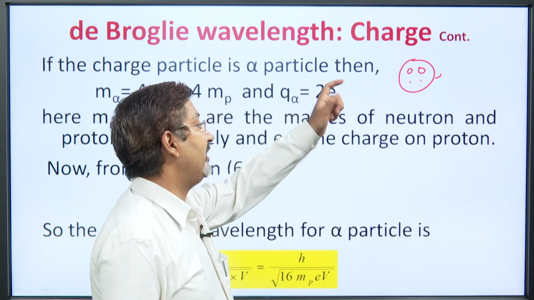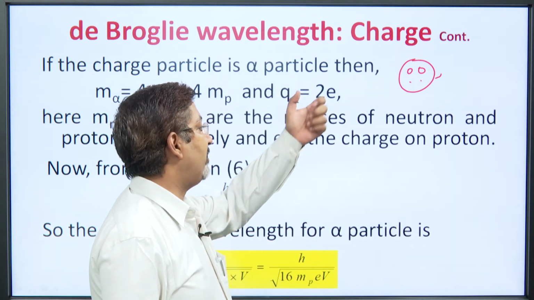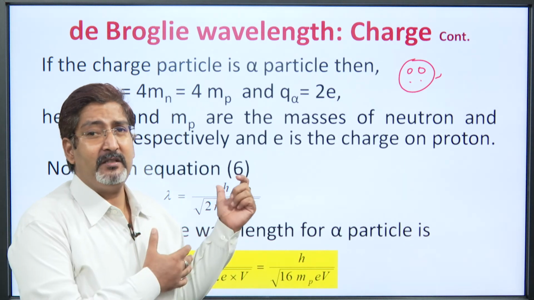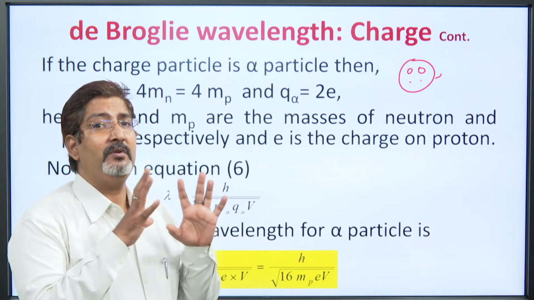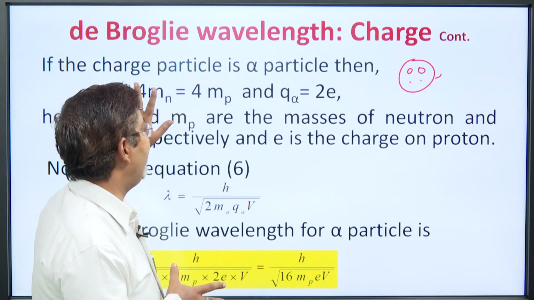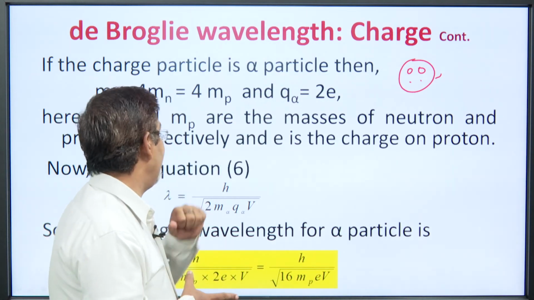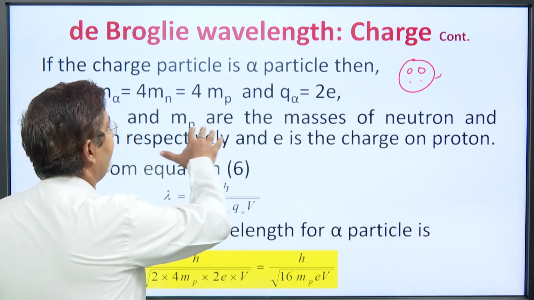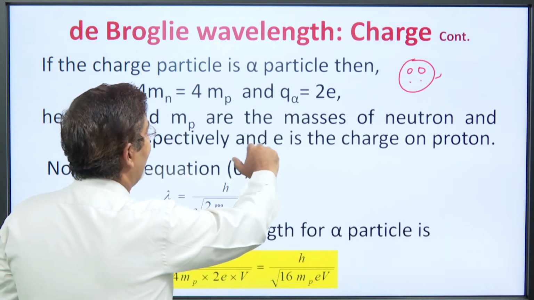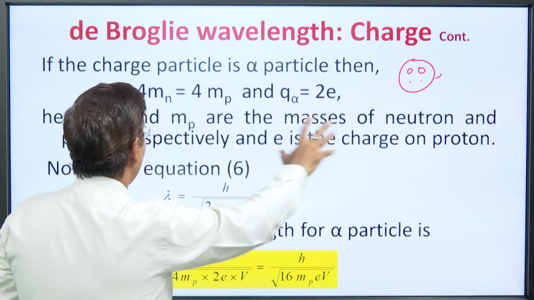The charge on an electron is negative, but here the charge is positive. So, we have to just put this value. There is no difference in this particular formula, but we have to remember what an alpha particle is, and accordingly put the value of the mass and charge of the alpha particle. Here Mn and Mp are the mass of neutron and proton respectively, and e is the charge on a proton.